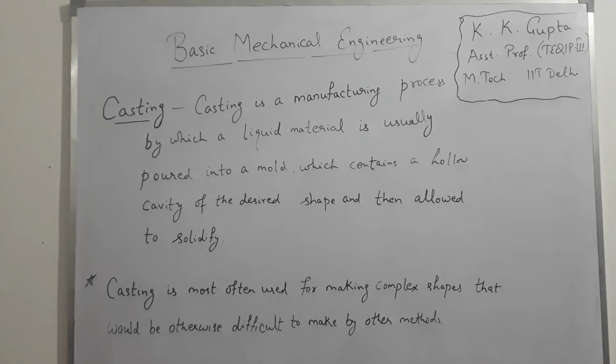Hello dear students, in this session we will start casting. Let's start with the definition of casting. Casting is a manufacturing process by which a liquid material is usually poured into a mold which contains a hollow cavity of the desired shape and then allowed to solidify. Mark the star point. Any complex shape that is difficult to manufacture by any other method can easily be manufactured by casting.